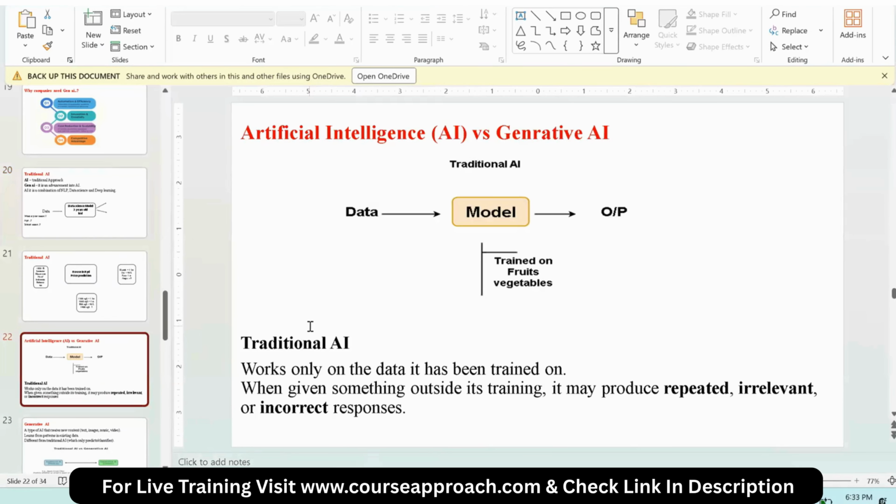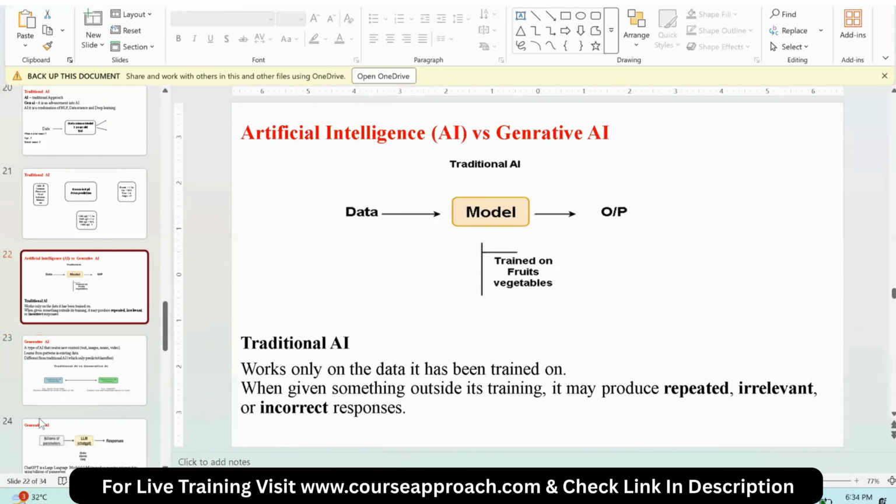See here, this is traditional AI. It works on the data it is trained on. For example, if this is any traditional AI model trained on fruits or vegetables, and I ask any question related to fruits or vegetables, it may answer. For any other question, it may give us repeated answers, irrelevant answers or incorrect answers. This is what traditional AI does.